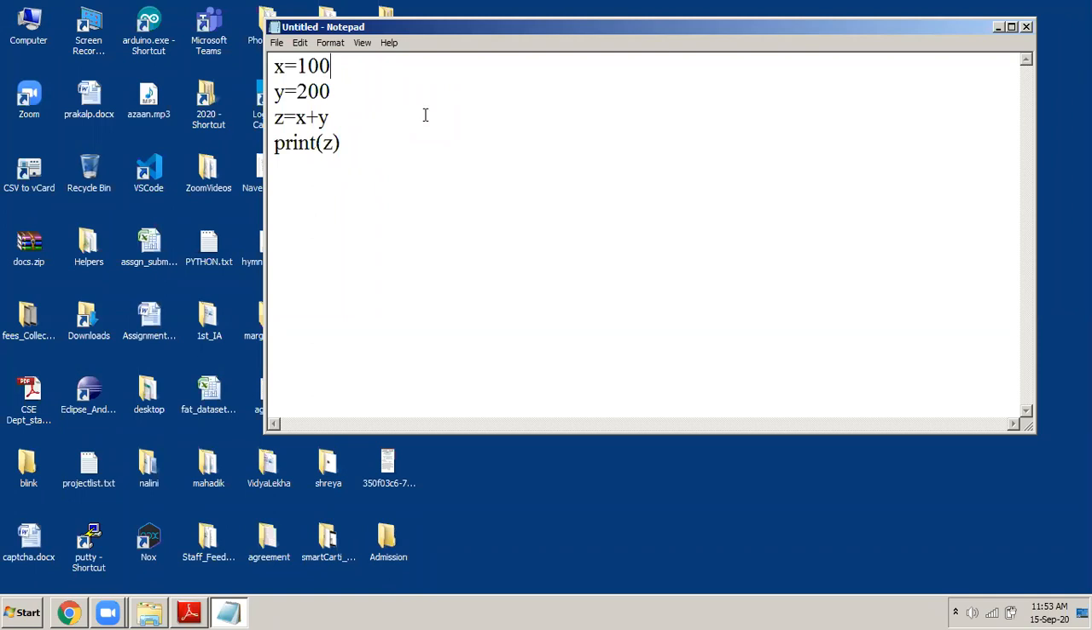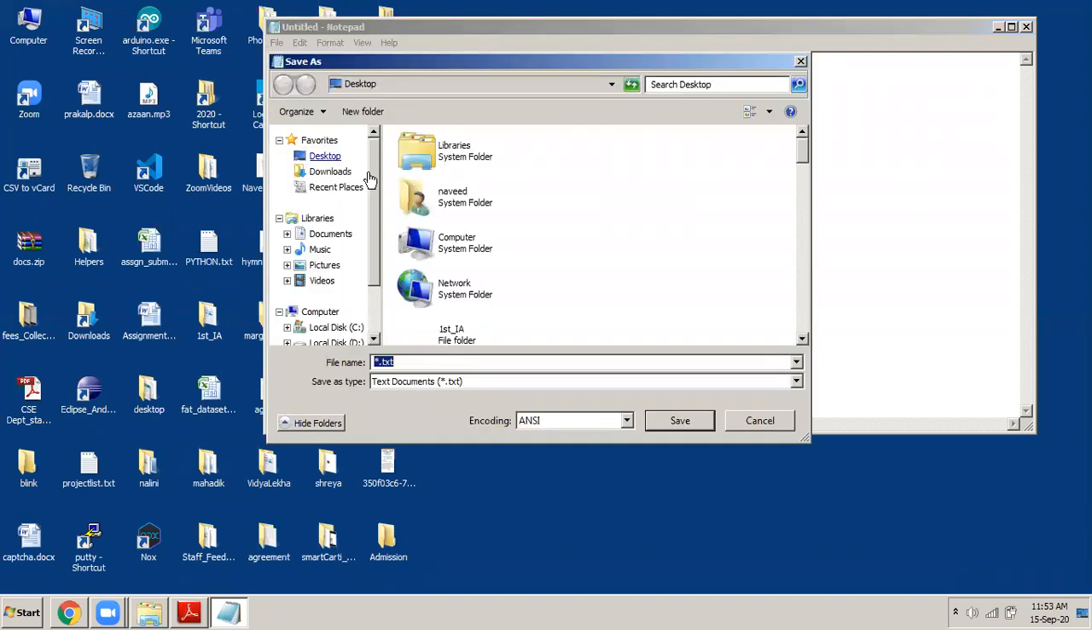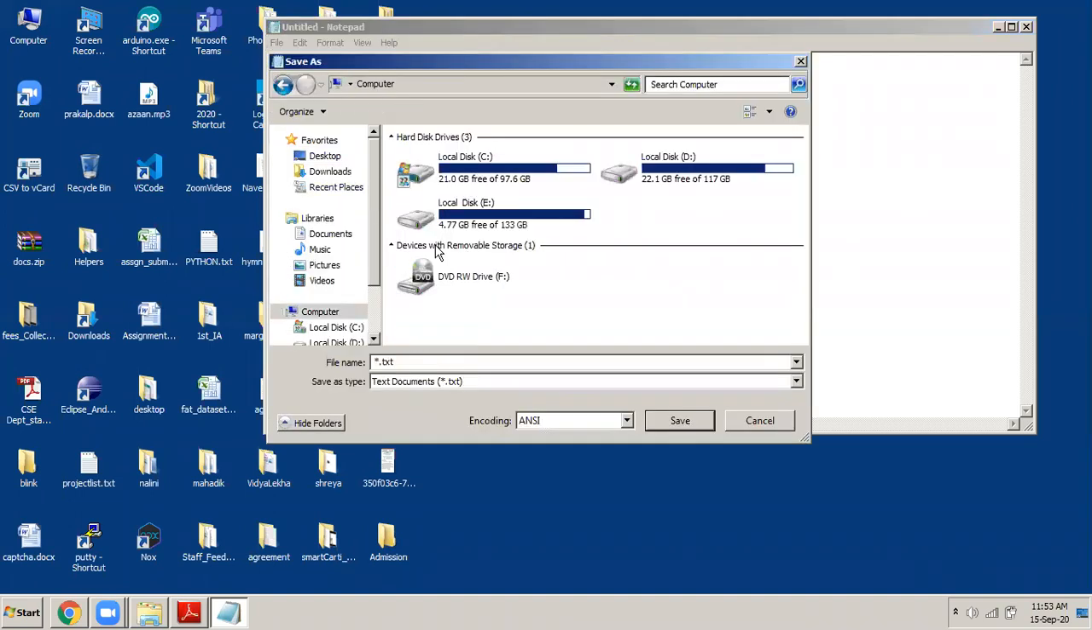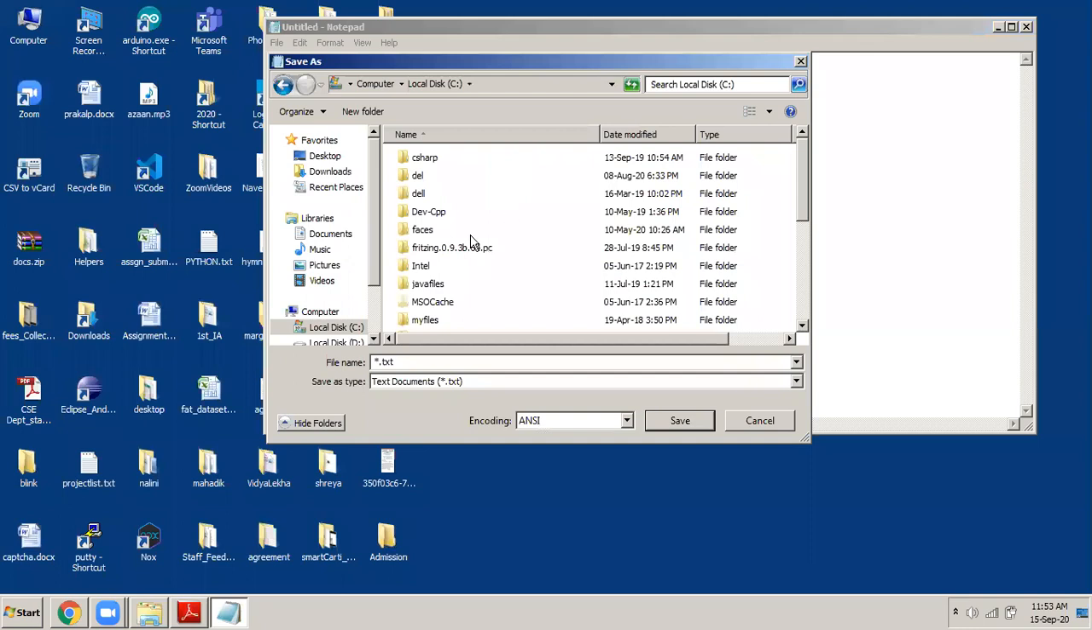Okay, so this is my simple program. What I have done is I opened Notepad, typed my program, and now I have to save it. So I go to File, click on Save, and I have to save it somewhere. I go to my computer, go to the C drive. I want to save my program in the C drive. I select all files, and then I will call this program test.